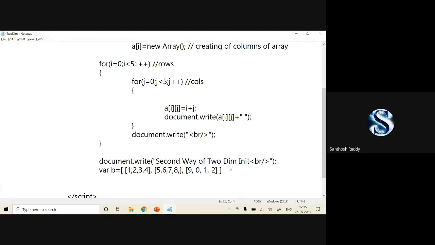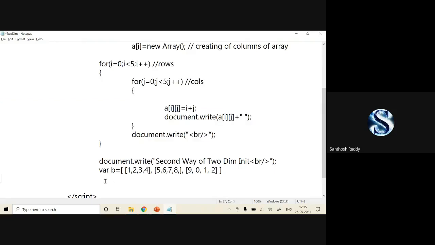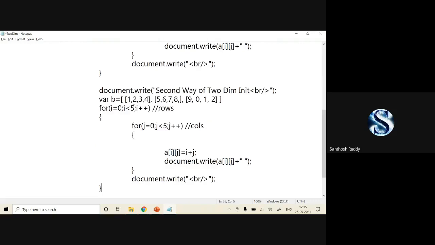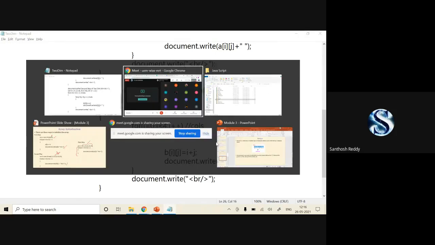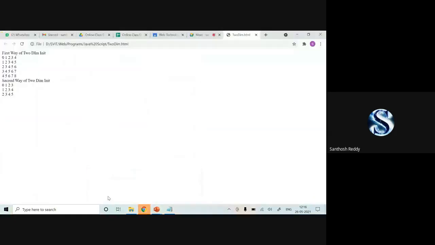Now I have stored my values in the array variable called B. Now we can easily extract the values using this. First I'll copy this and paste it here. Wherever I have A, I'll change it to B. That's it. I have 3 rows and 4 columns, so I'll represent rows equal to 3 and columns equal to 4. Now it is done. I'll save the code, go back to this folder and check the 2dim execution. Go back here. Now you can check it out. We have the second way of initialization also.